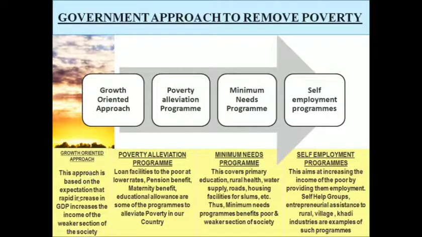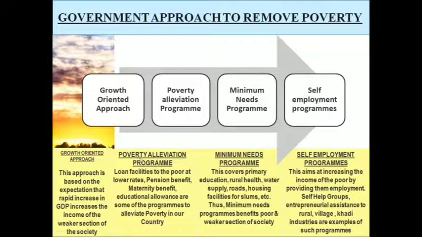The growth oriented approach is wherein the economy aims at increasing the gross domestic product of the country, meaning when there is more production, there would be a need for more employment, more labor. This increases the employment opportunities of the people, so more income, and hence poverty could be eradicated.